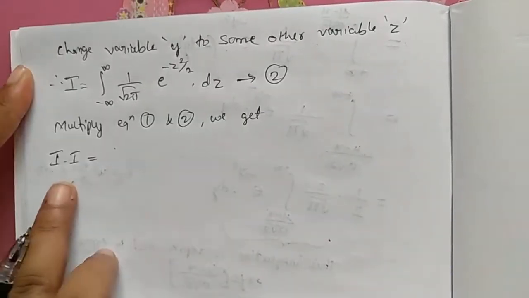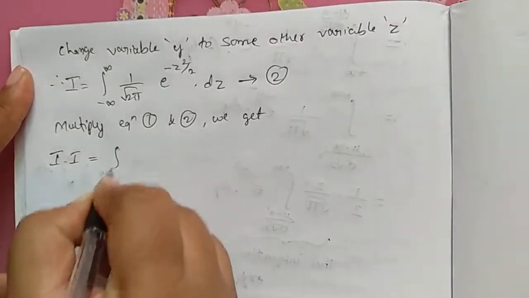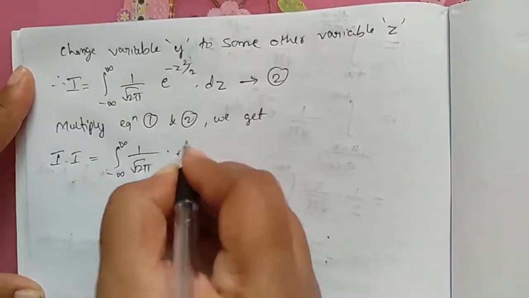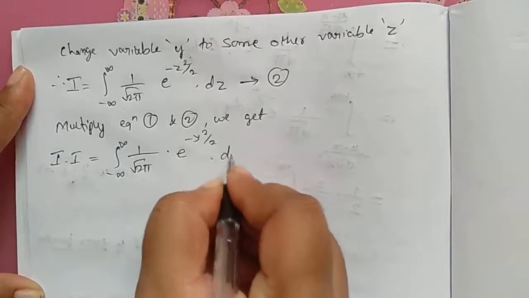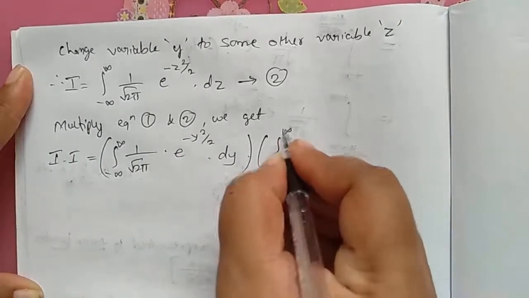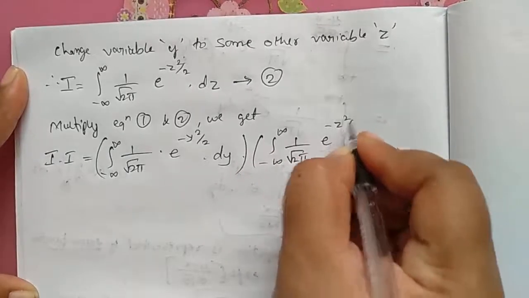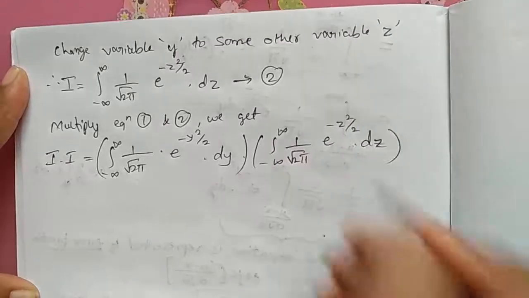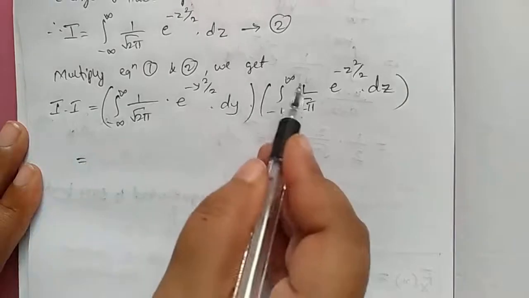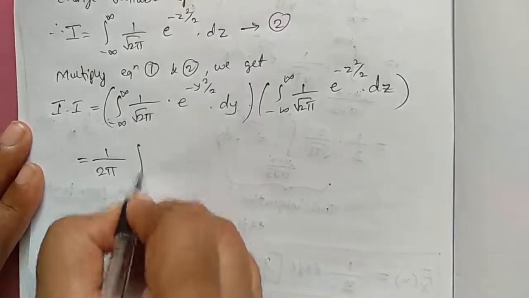Now I multiply equations 1 and 2, and we get I into I is equal to the integration from minus infinity to infinity 1 divided by root 2 pi e power minus y square by 2 into dy, and also the second term, integration from minus infinity to infinity 1 by root 2 pi e power minus z square by 2 into dz. Now this can be rewritten as 1 by root 2 pi times root 2 pi, which is 1 by 2 pi, with double integration limits.